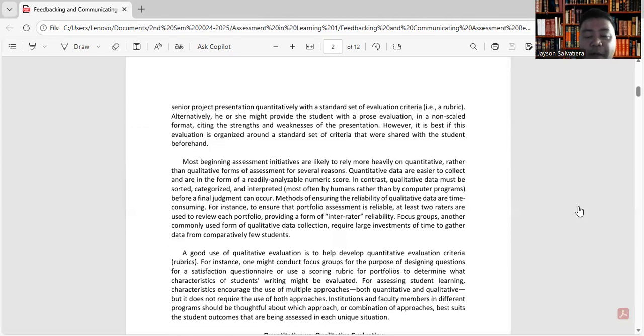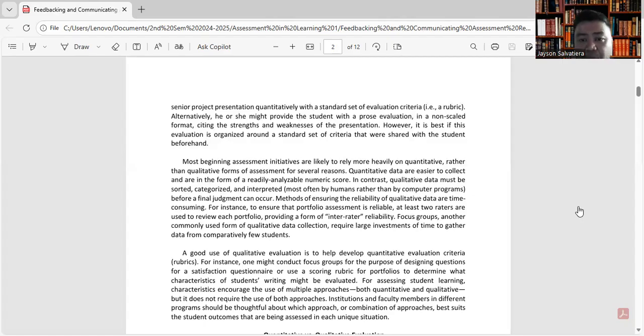Most beginning assessment initiatives are likely to rely more heavily on quantitative rather than qualitative forms of assessment for several reasons. So, kung mapapansin nyo, di ba, mas marami ang nagre-rely sa mga numbers, okay, kaysa sa mga narrative comments or in qualitative forms.